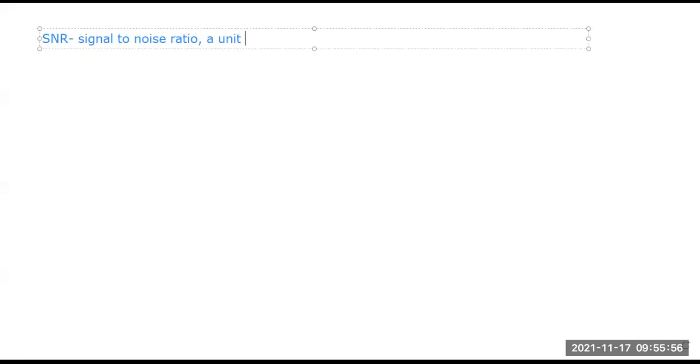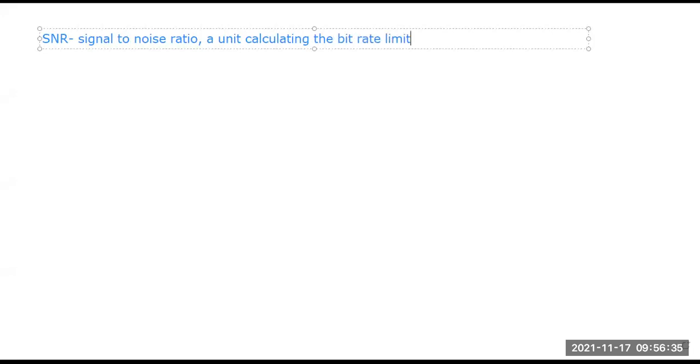While data is transmitting in the form of a signal, this SNR is helping us to calculate the bit rate, or the theoretical bit rate limit.